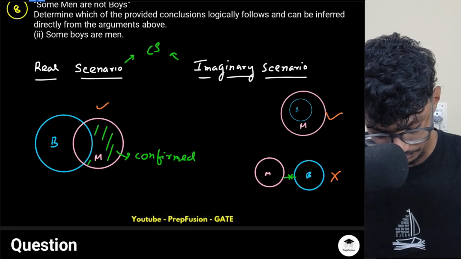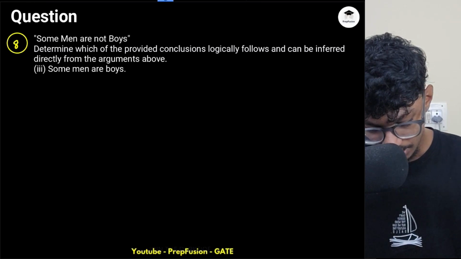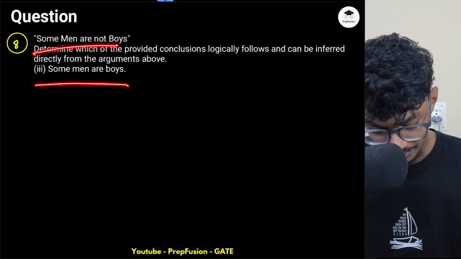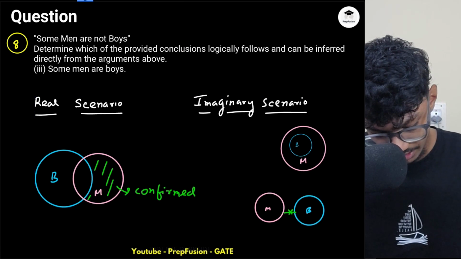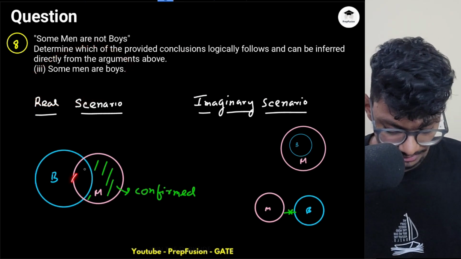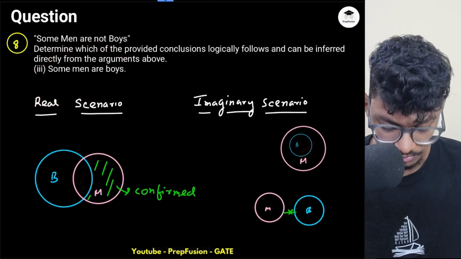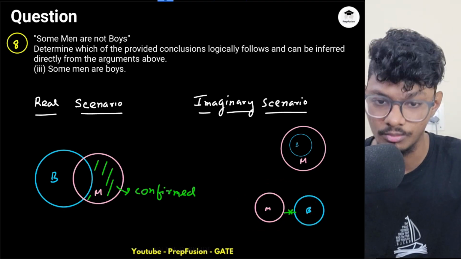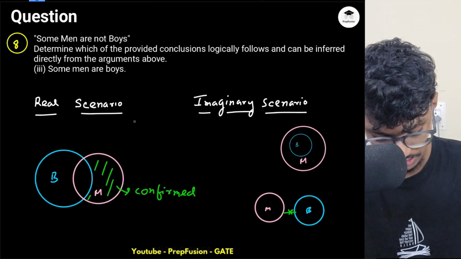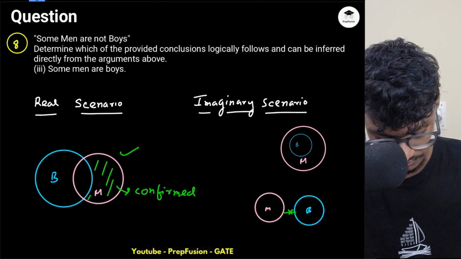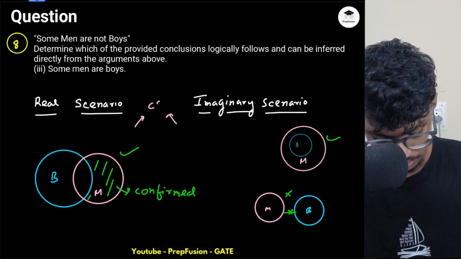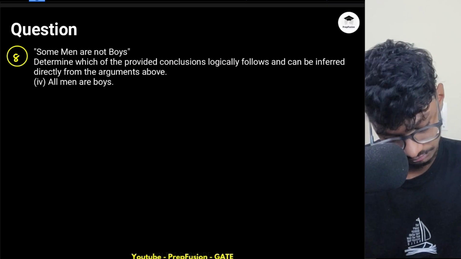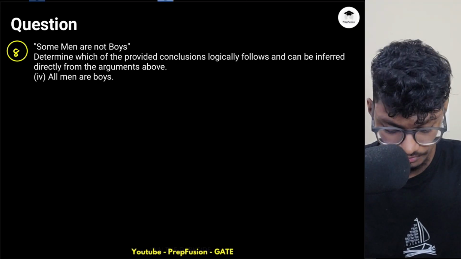Can't say. What about this? Some men are boys. It is not just repeating, this is a bit different. Some men are boys. There is a common region here, but there is again an uncommon region here, right? So again, I can't say. This is following, but this is not following. So again, I cannot comment. I can't say.